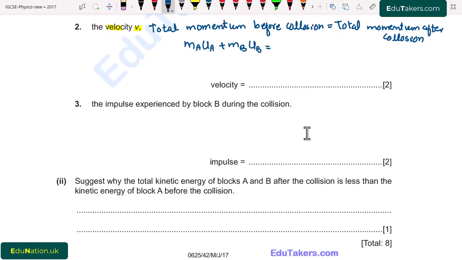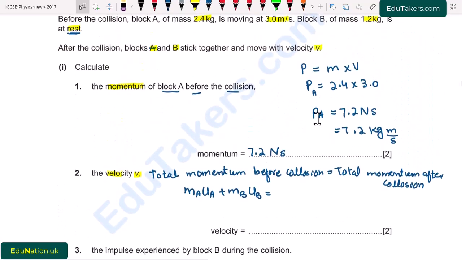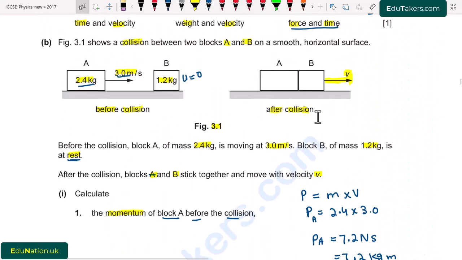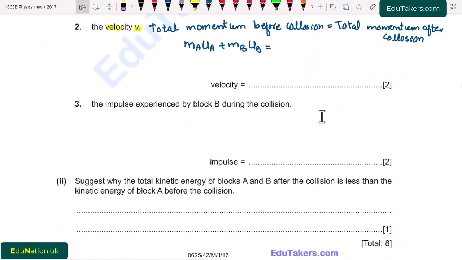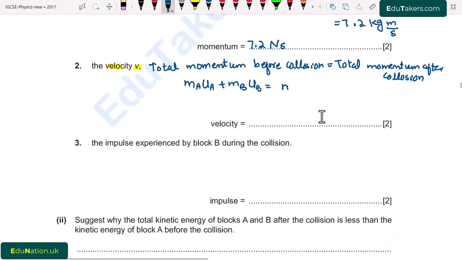It will be equal to the total momentum after the collision. After collision the two blocks stick together and their masses combine, and both move with the same velocity v. So MA plus MB into v. We have to find the value of this velocity.